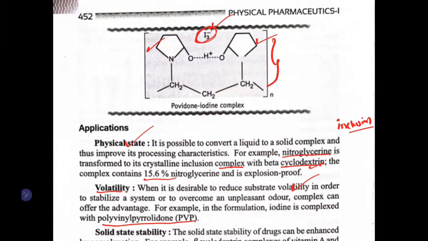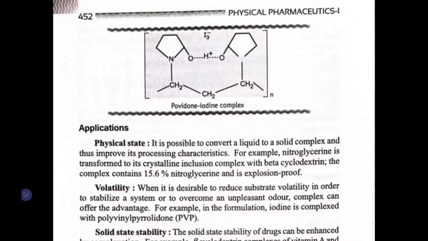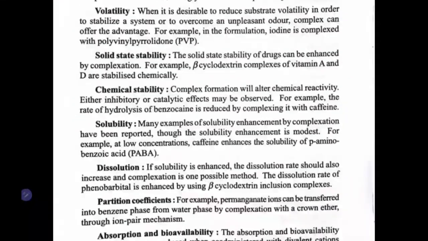Your iodine is highly volatile. If you keep it as such, once you open the box, the iodine will start volatilizing. To avoid this situation, we complex this iodine with polyvinyl pyrrolidone, and we get a complex which will hold your iodine in a firm way, so that iodine can't escape through volatility. So the volatility of iodine can be reduced.